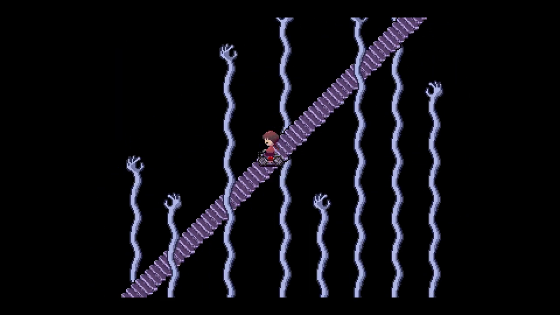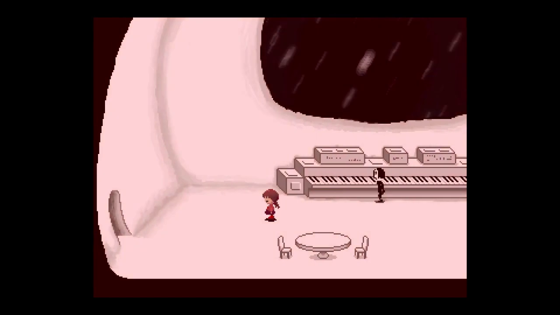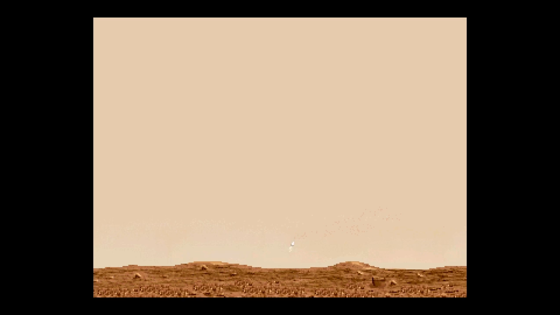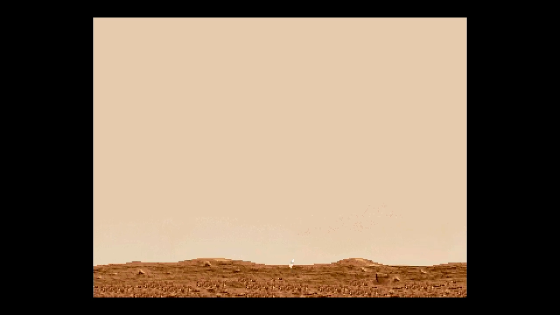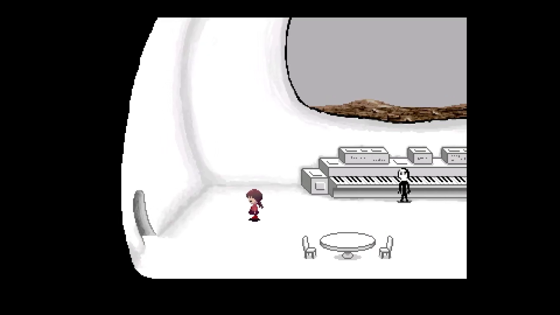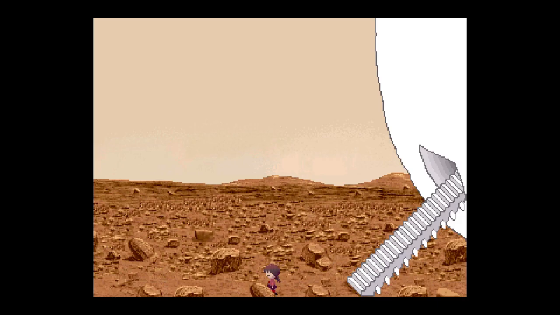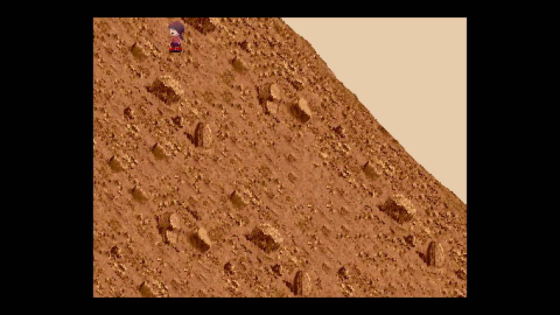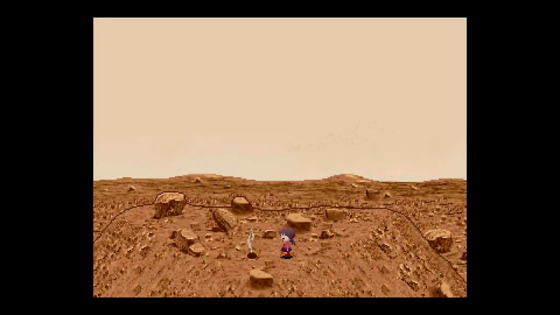By going through the staircase of hands in the underground world, we can reach the spaceship. By sleeping on the bed, we have a little chance for the spaceship to crash down on Mars. Now, we can go on Mars. By going up a pyramid, we end up on a small hole.